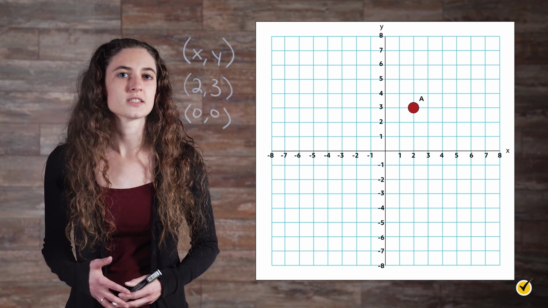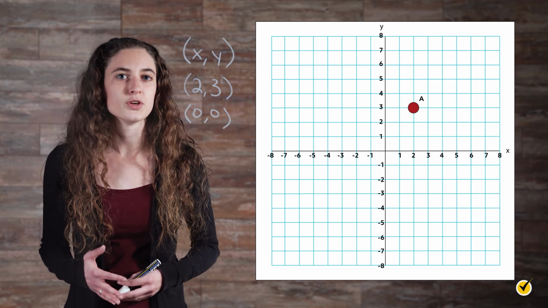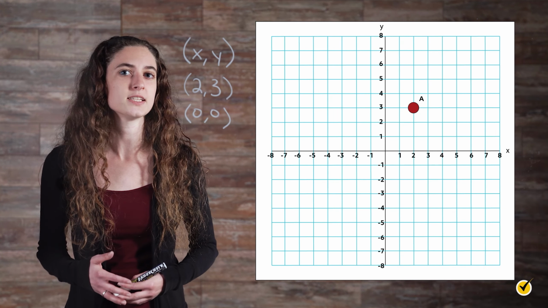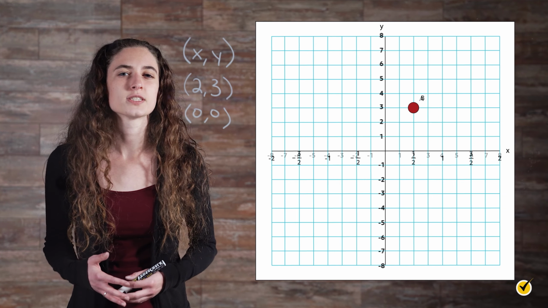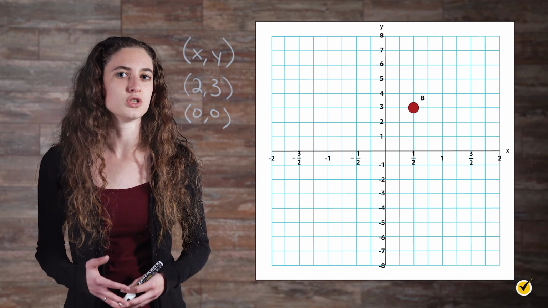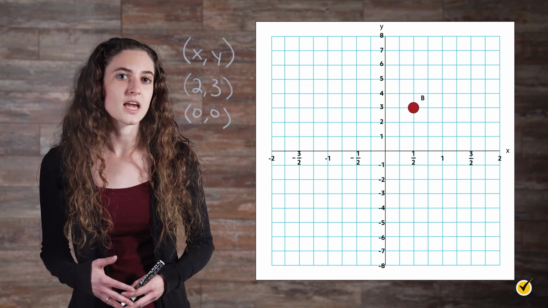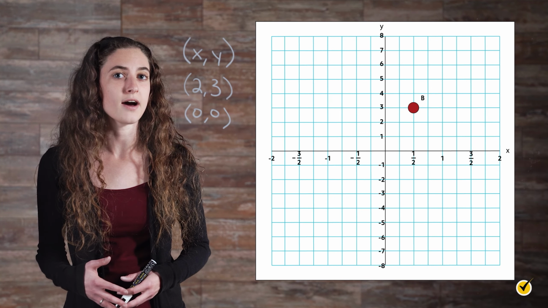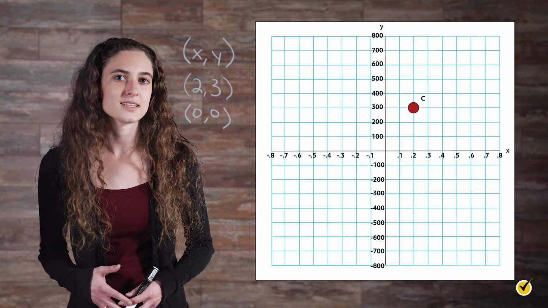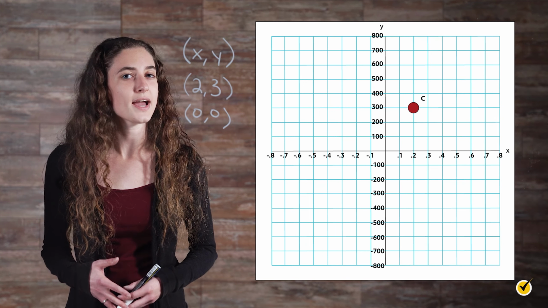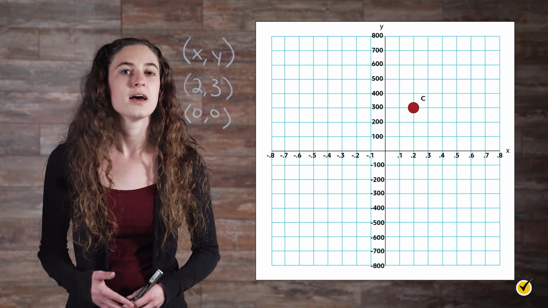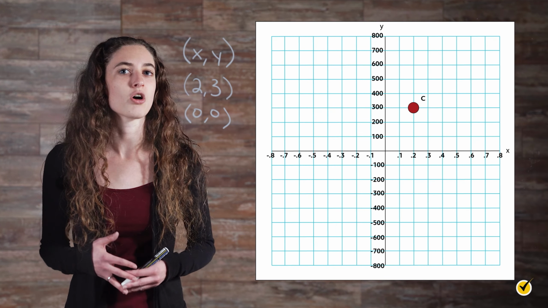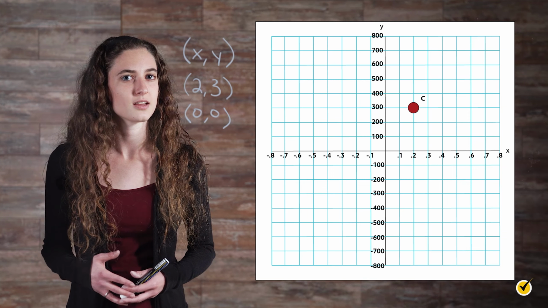Since the coordinate plane is comprised of number lines, they can be viewed zoomed in or zoomed out as much as necessary to convey data or a story. For example, the x-axis here has been zoomed in. Because of the scale of the x-axis, the coordinates of point B are (1/2, 3). And the x-axis has been zoomed in here, while the y-axis has been zoomed out. Because of the scales of the axes, the coordinates of point C are (0.2, 300).